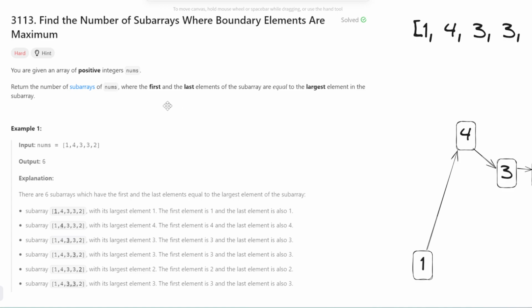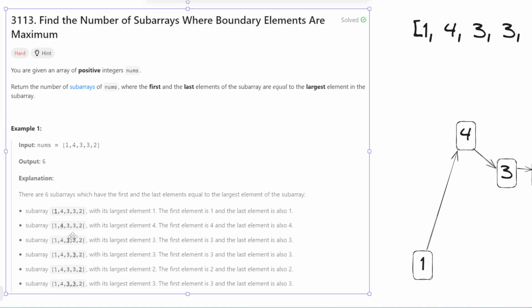So you can see here that there are actually two conditions. The first and last is the same, and the first and last are equal to the largest element in the subarray. As an example, you have 1, 4, 3, 3, 2. Here, the output is 6. And the reason for that is that any subarray that has only one element counts. So you can see here 1, 4, 3, 3, 2, they all count, right? Because in an array with one element, the largest element is that element, and the first and the last element is also that one. So we all count them here.